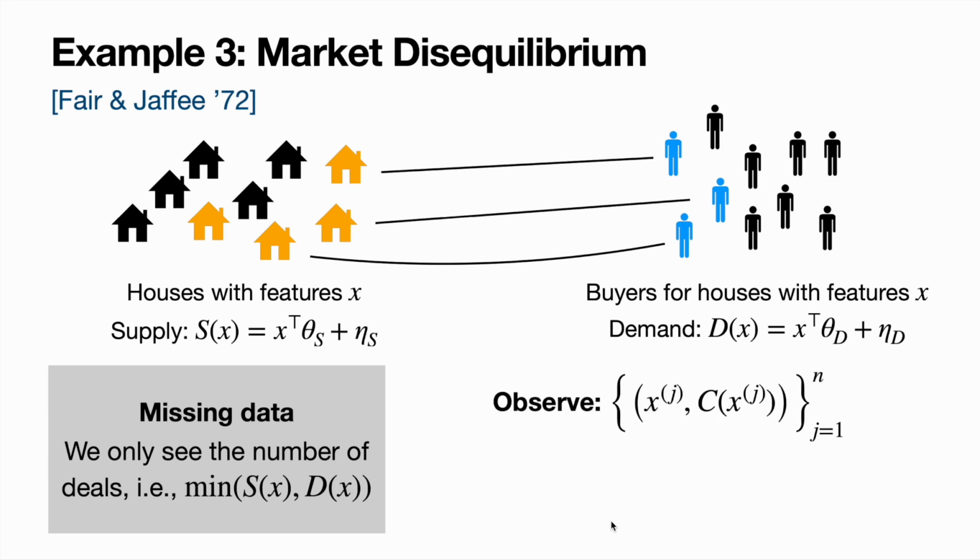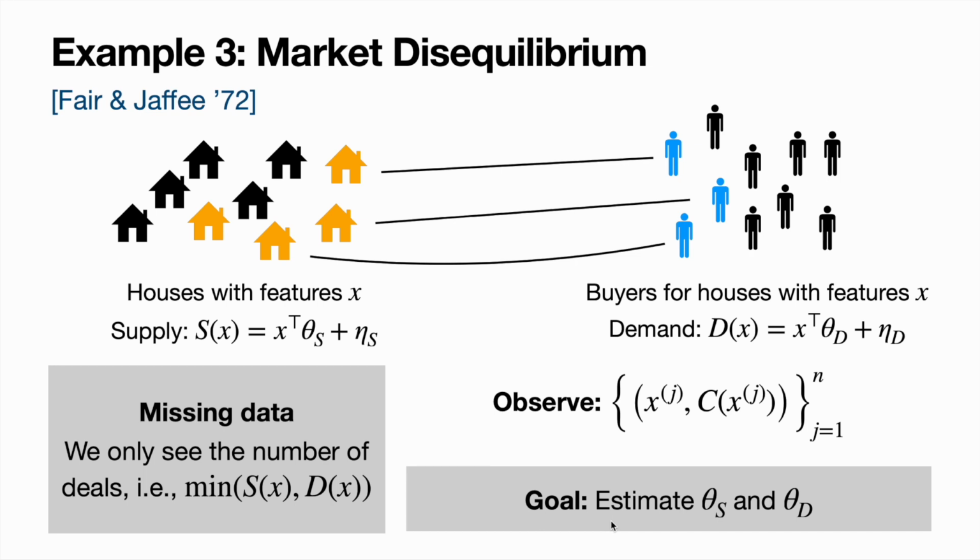This setting is slightly different than the previous two because we don't even observe which of the two we're seeing. We don't get to see if the market is demand constrained or supply constrained. We only see the house's features and the number of transactions made, which corresponds again to the minimum of the amount of supply and the amount of demand. And our goal, as always, is to estimate what features are important for supply and what features are important for demand. Or in other words, the underlying linear parameters.